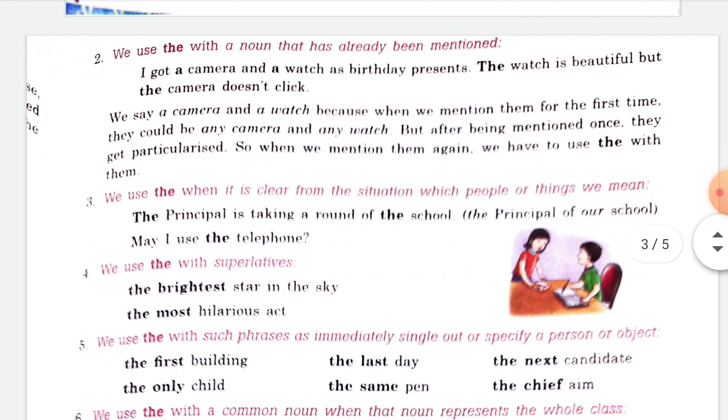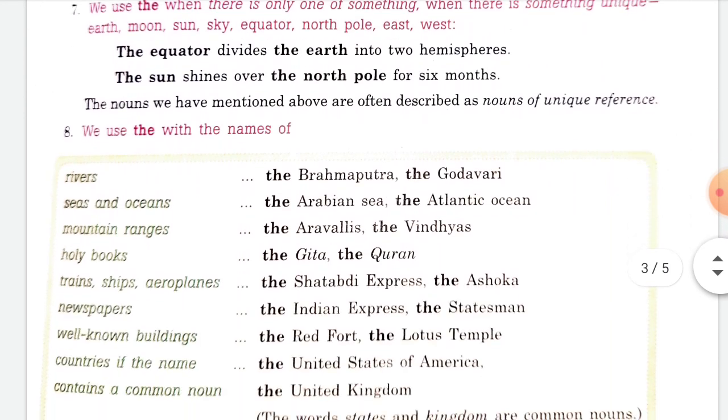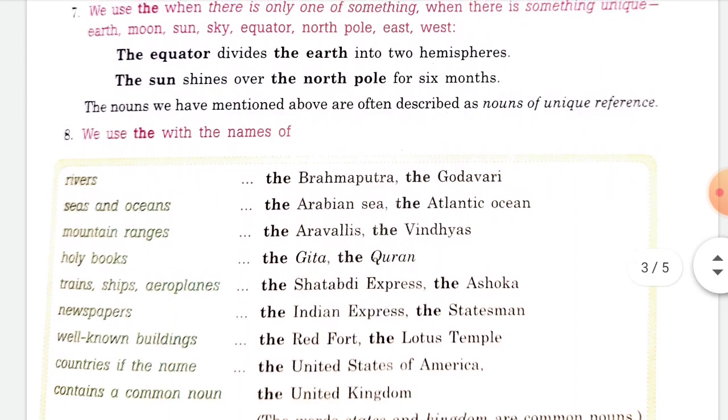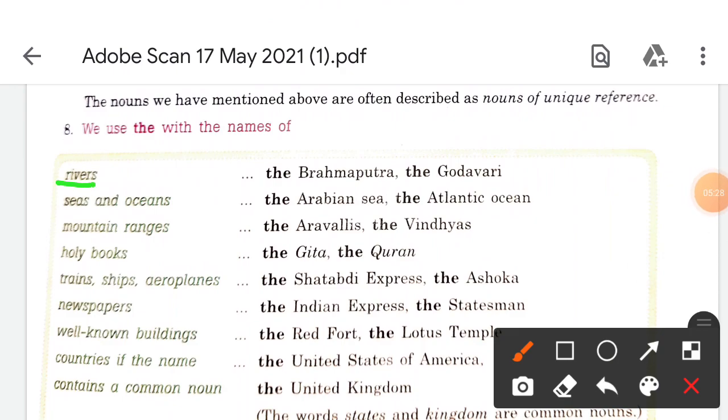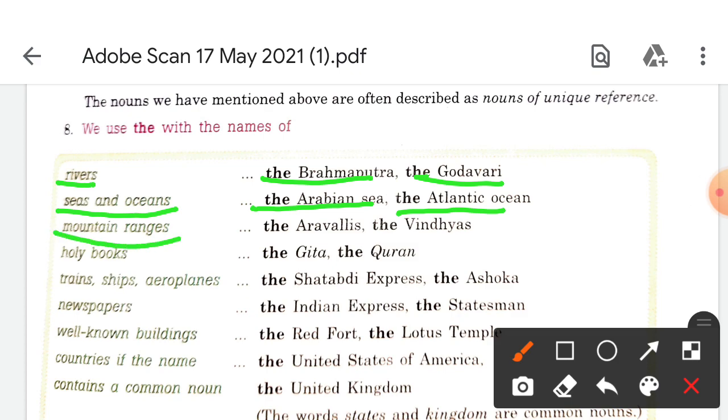We also use the before rivers: the Brahmaputra, the Ganga, the Godavari. For seas and oceans: the Arabian Sea, the Antarctic Ocean. For mountain ranges: the Aravalis, the Vindhyas.